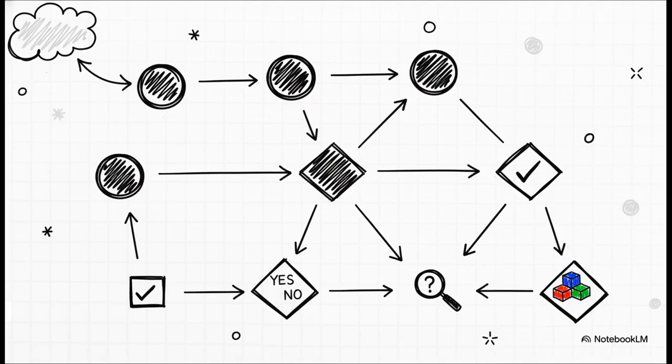Our story starts with our hero, the single decision tree. And you can really just think of it like a flowchart. It asks a bunch of simple yes or no questions about your data, things like, is this value bigger than 50? Or is the category blue? And it just follows a path down these branches until it lands on a final answer. It's wonderfully simple and super easy to see what it's doing.